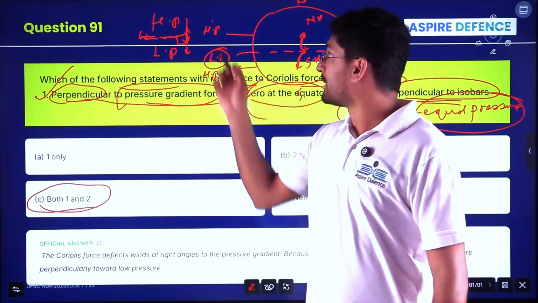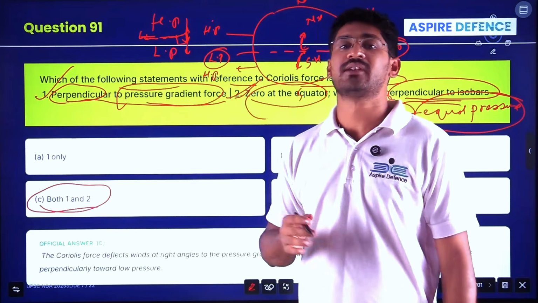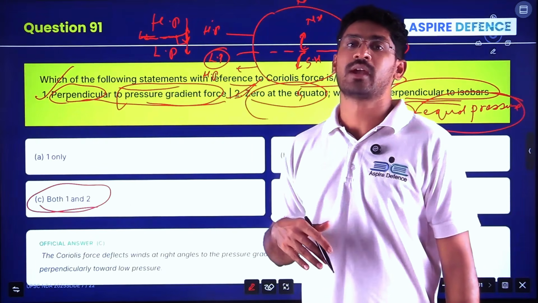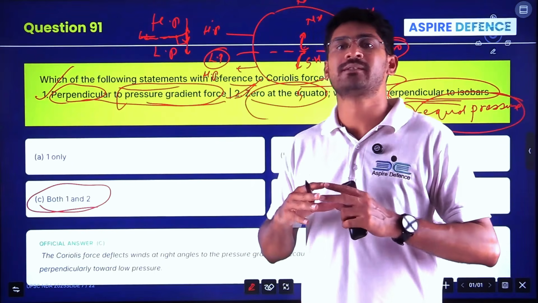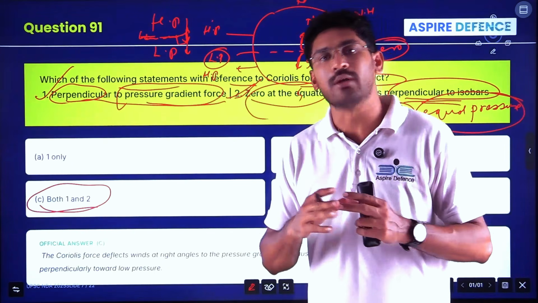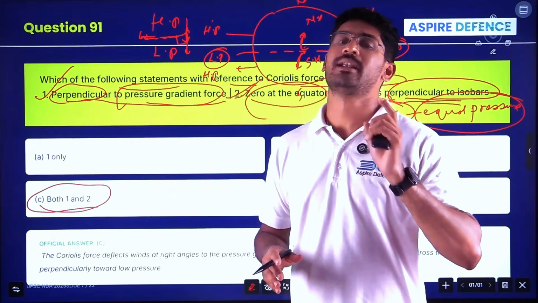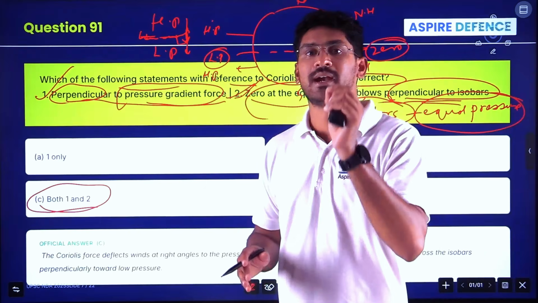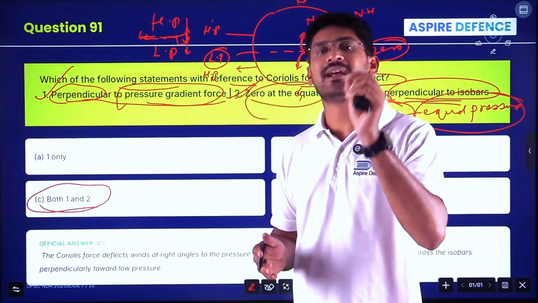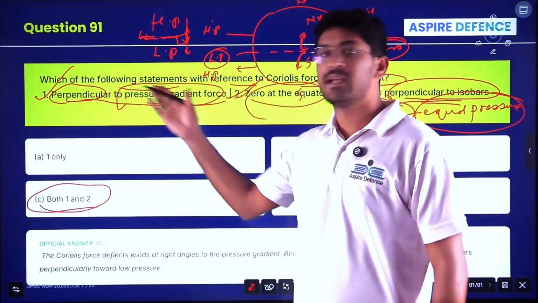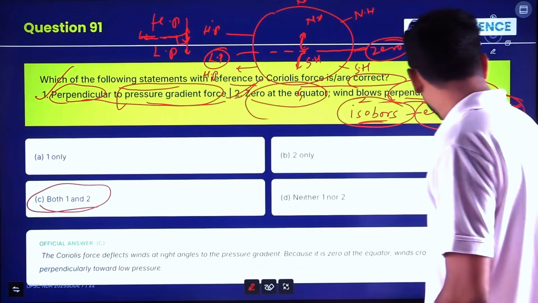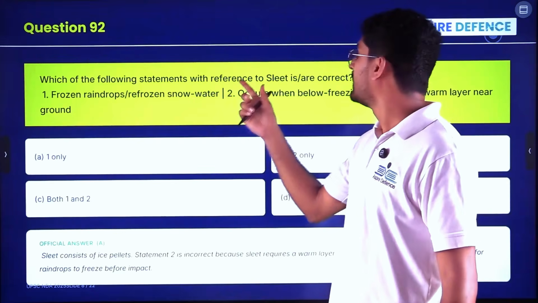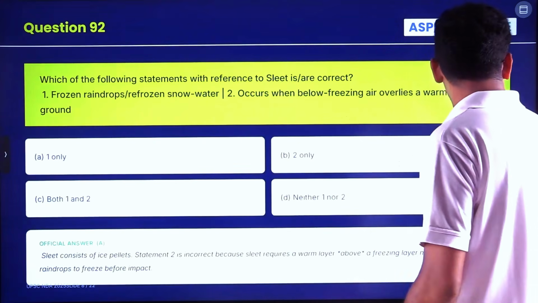So what are the pressure areas? Which are the high pressure areas? Which are the low pressure areas? Where is wind blowing? And how winds are helping to create monsoon in India becomes one very important thing. Revise that part of your notes, and if you don't have notes, revise that part of the topic in NCERT. Next, we'll go to the next question. Which of the following statements with reference to sleet are correct?